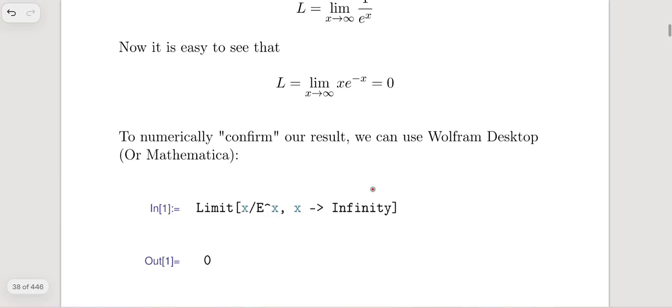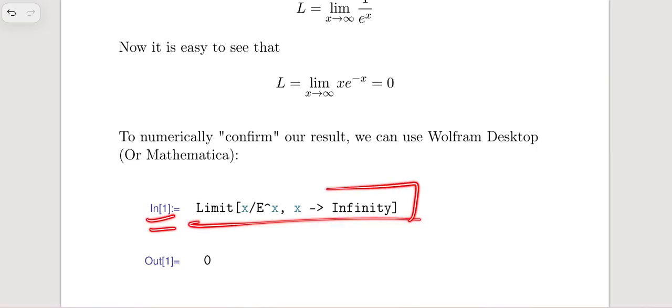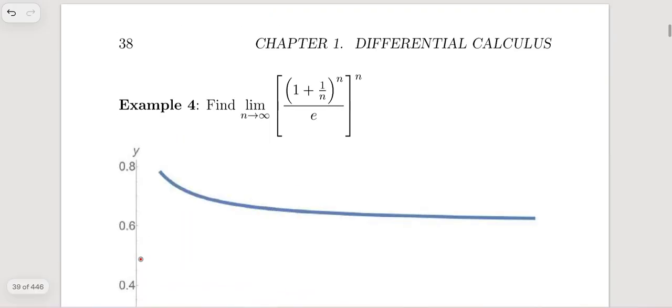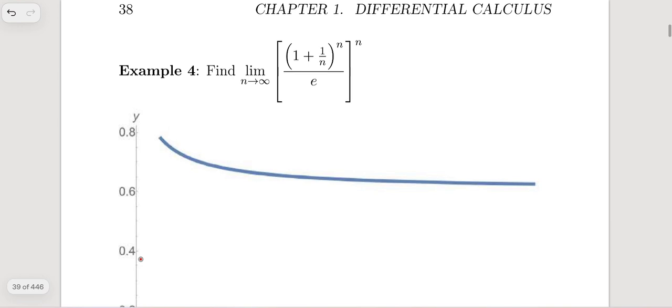And the amazing part of this is that he just checked this out numerically to confirm our result. We can use Wolfram Desktop or Mathematica. So basically what he did is just type the code and he got the output as 0. That's really the perfect use of those tools, when you're not sure about your results, you can just check by writing some code.